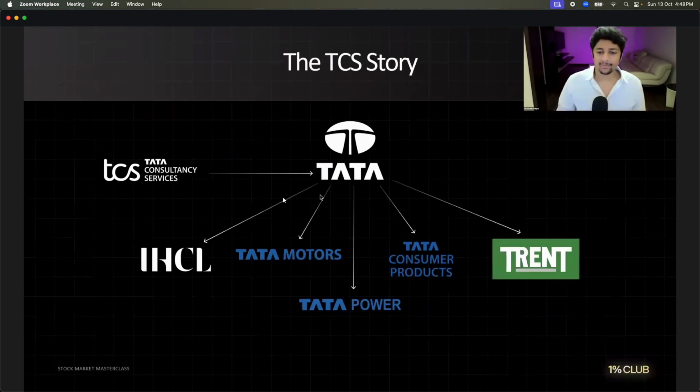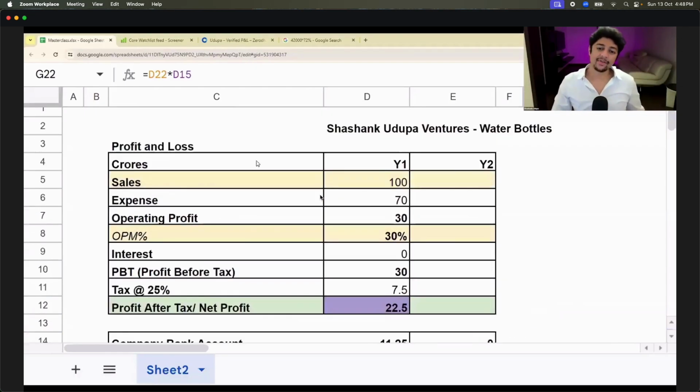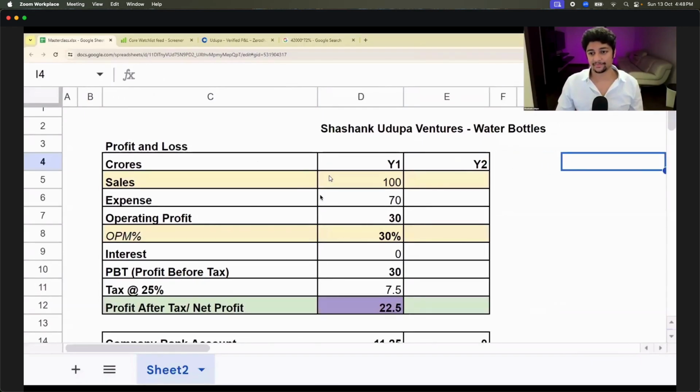Let's do one thing. Profit and loss statement, you guys are experts now, so I don't need to say anything. Balance sheet, dividend payout ratio, all of you know. Awesome, congrats. Can we now go to balance sheet? Let's learn because you need to learn everything, right? Okay, let's come to balance sheet now.